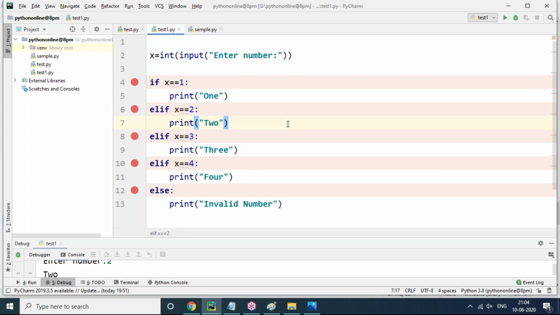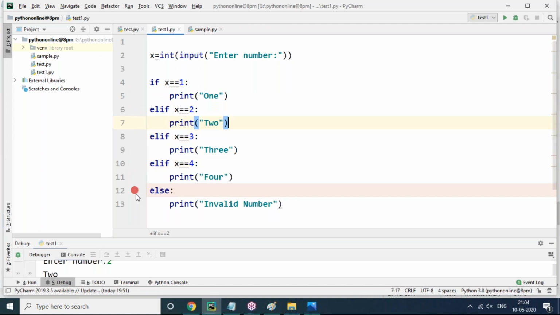This is called the elif statement, we can say that. Understand? This is elif. So this is if else, nested if, elif, what we discussed. So this is a very simple code I have.